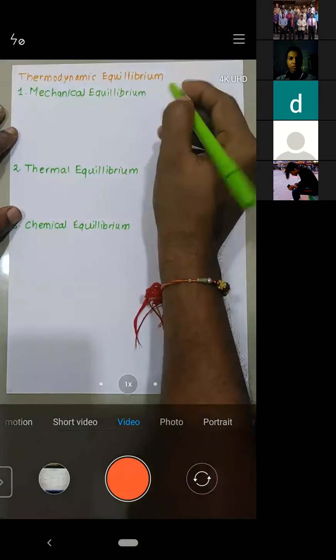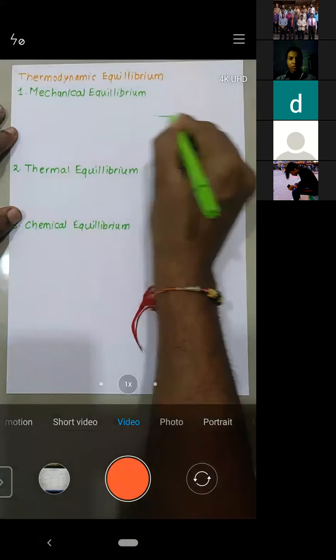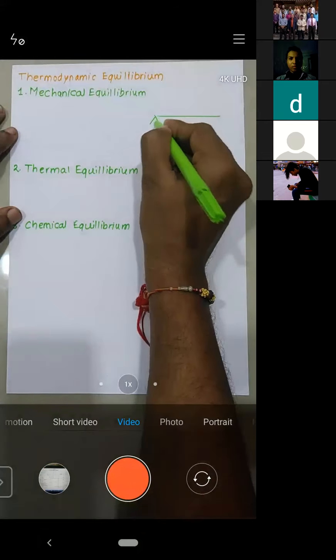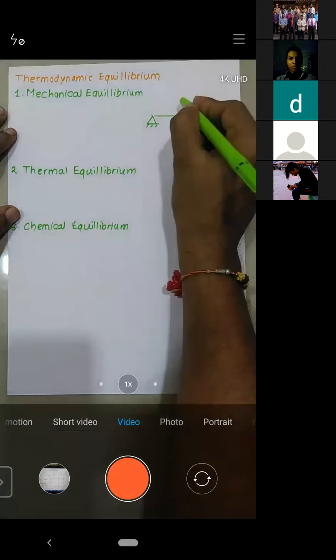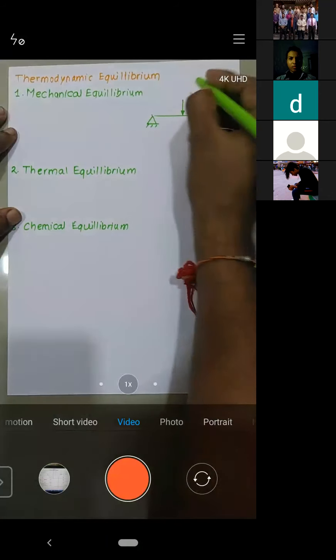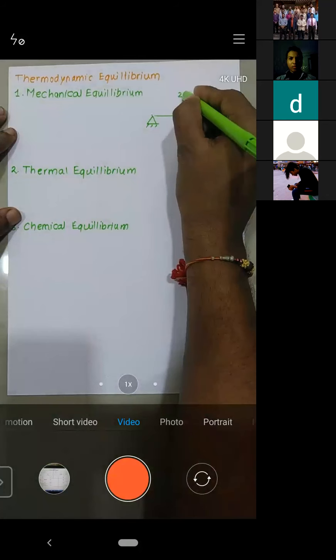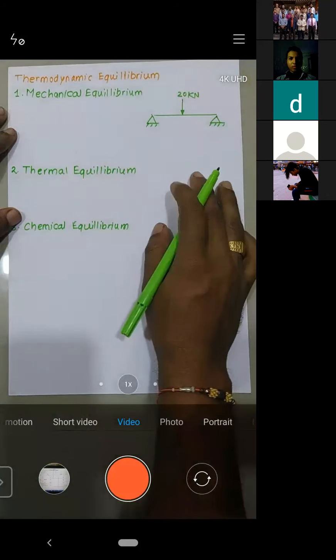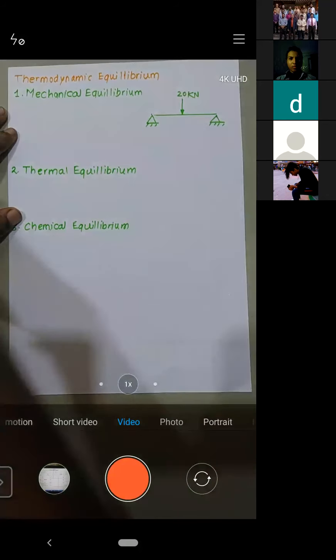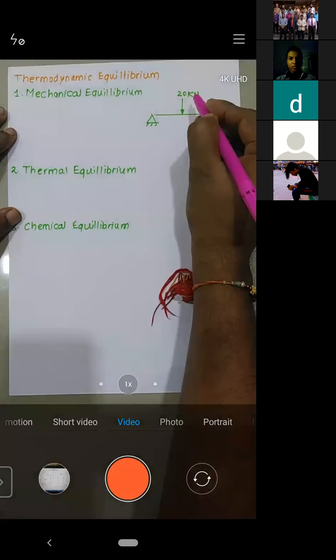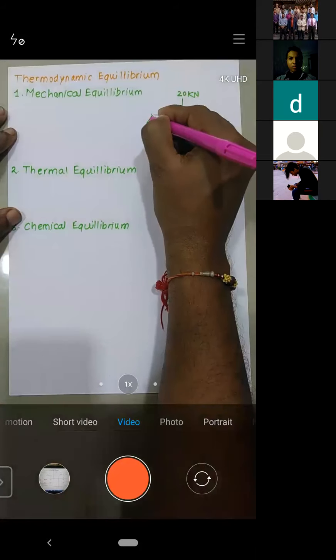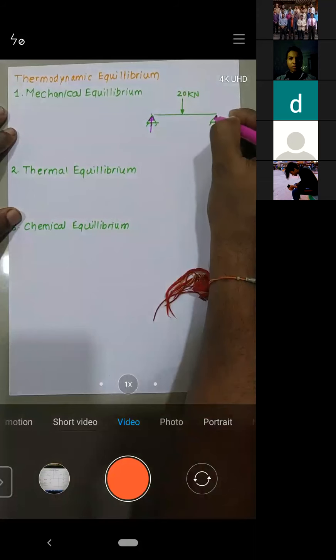Let's consider this as a beam, a simply supported beam, and let's say you applied some force, might be 20 kilonewton. This 20 kilonewton has to be balanced by the reactions generated at the ends.